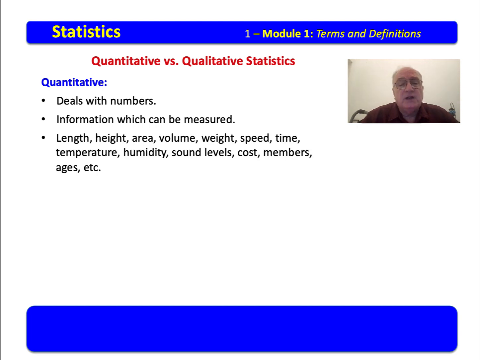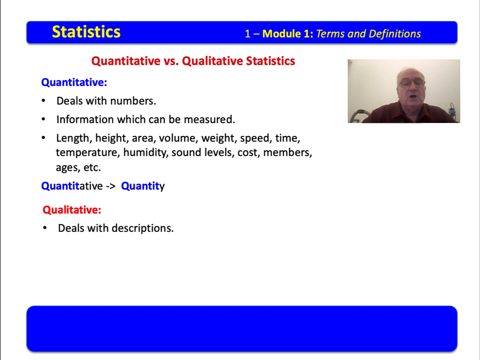It may be things like length, height, area, volume, weight, speed, time, temperature, so on and so on. Those are things that can be measured using numbers, and those constitute quantitative statistics. Quantitative, think quantity. Quantity means numbers. We can quantify something with a number.